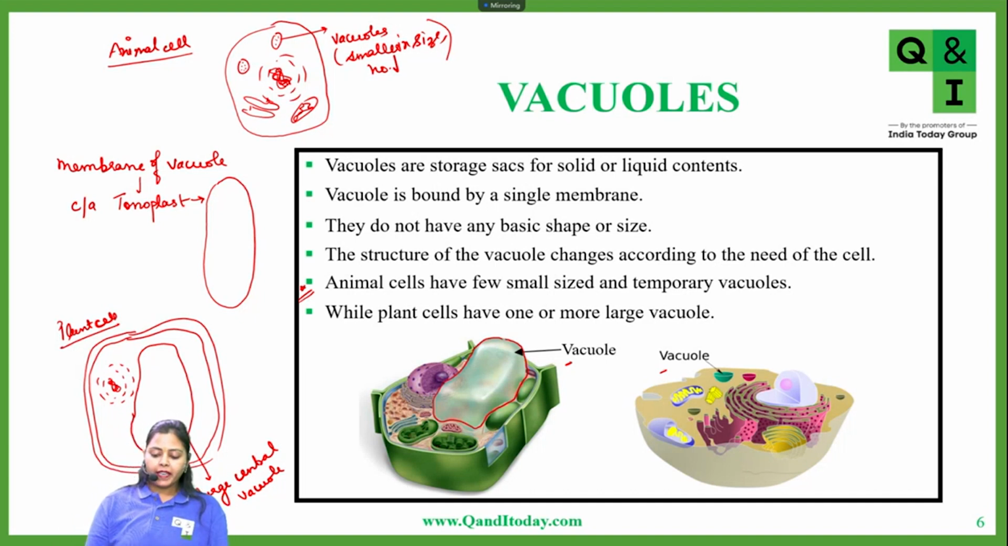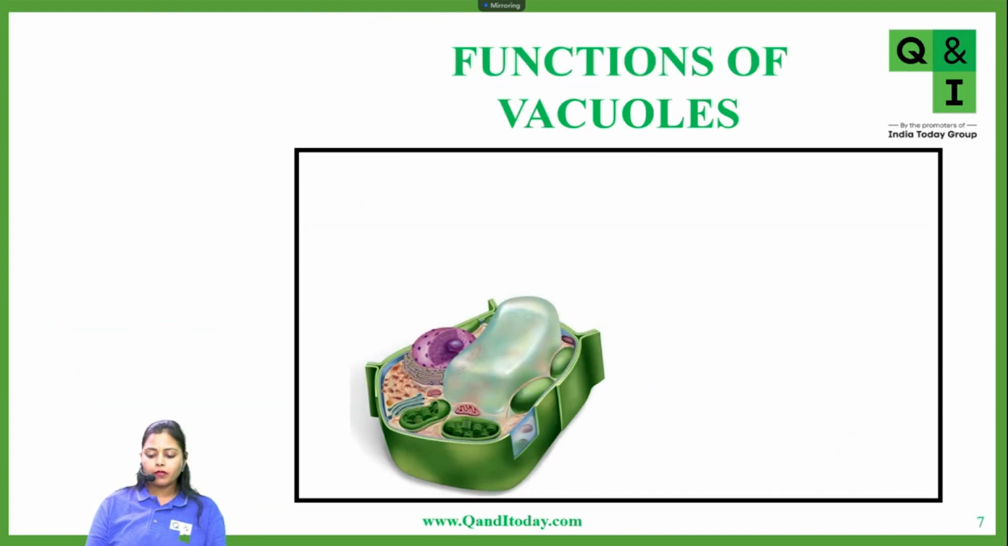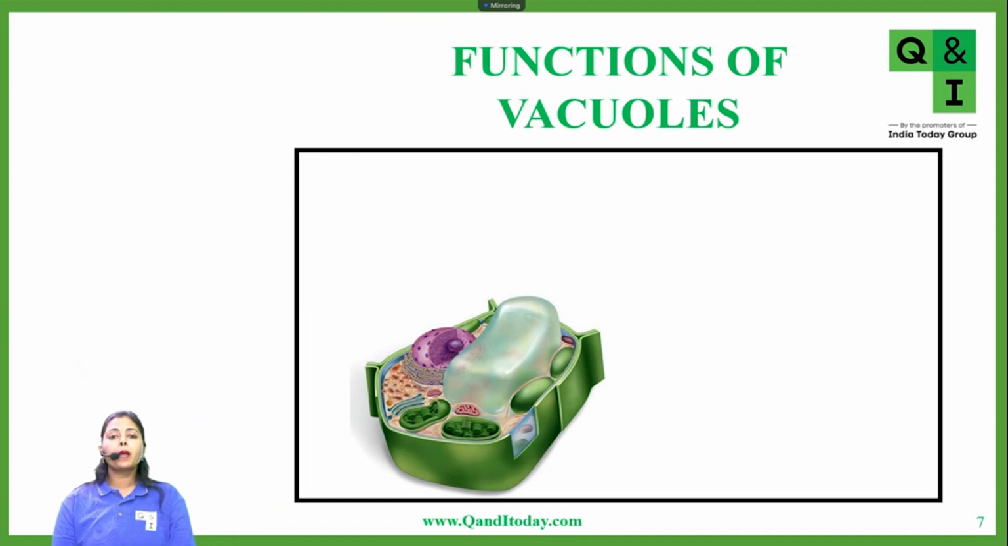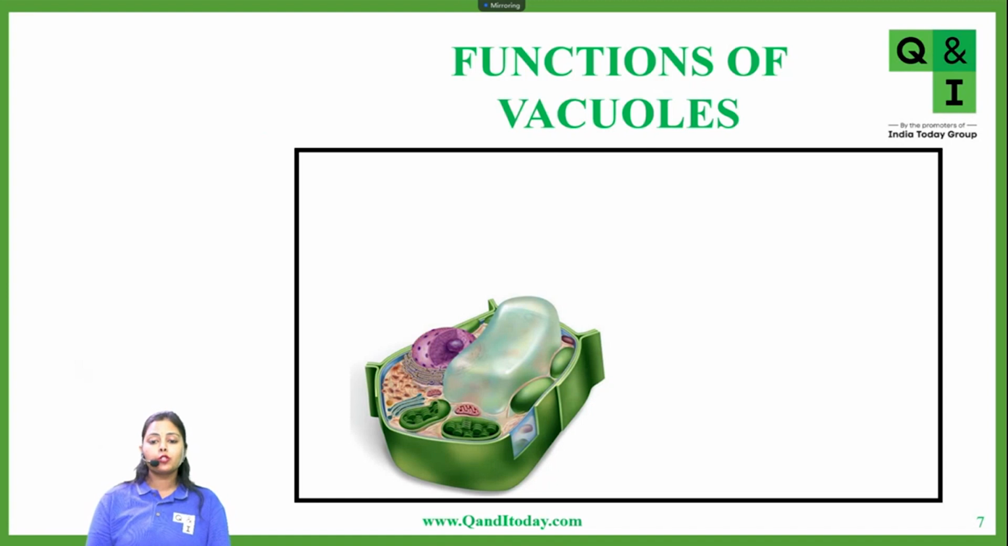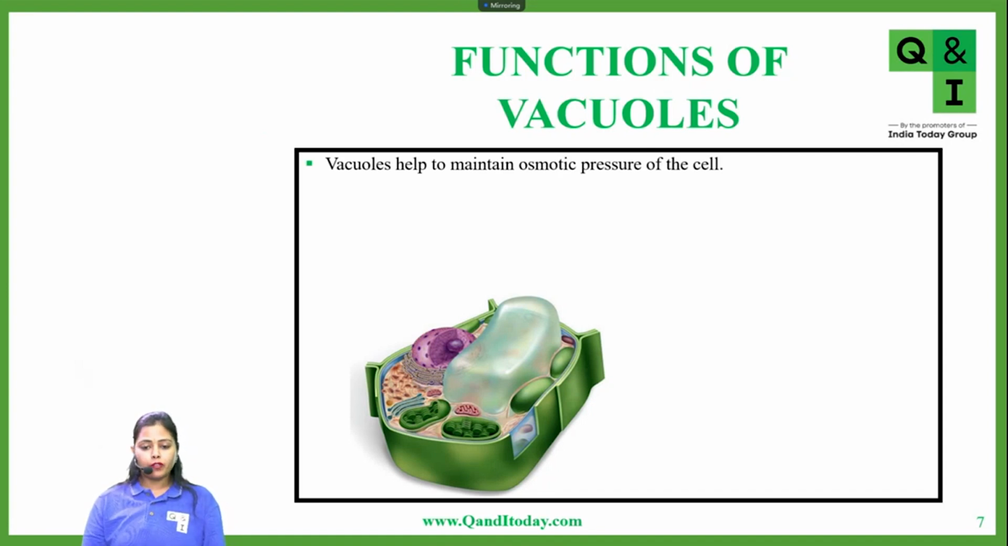Now, moving ahead. So, this was the basic difference between a plant cell and an animal cell's vacuole. Now let's see what the function of a vacuole is. We have read the structure and the number of the vacuoles which are present in plant cells and animal cells. Let's see what the function of the vacuoles is. One very, very important function of vacuoles is that they help to maintain the osmotic pressure of the cell. So remember what happens basically. See, this was a cell.